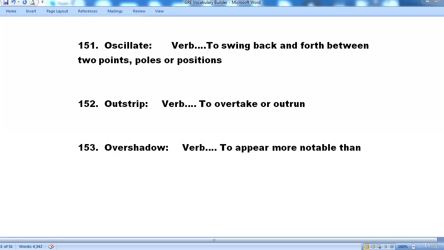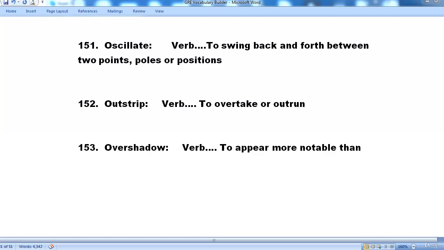The next word we are looking at is number 151, oscillate. Oscillate is a verb and it means to swing back and forth between two points, poles or positions generally. The next one is outstrip. Outstrip is a verb and it means to overtake or outrun.